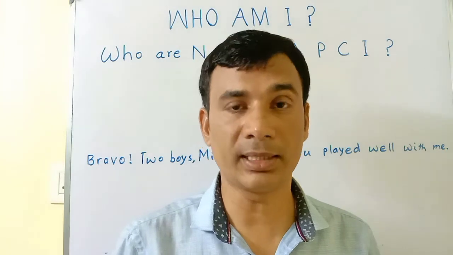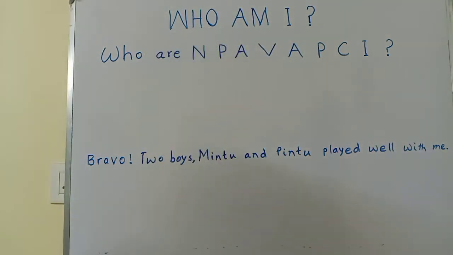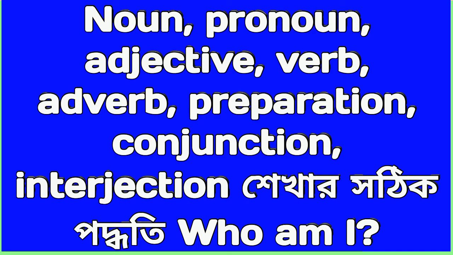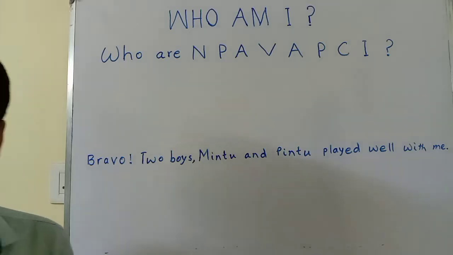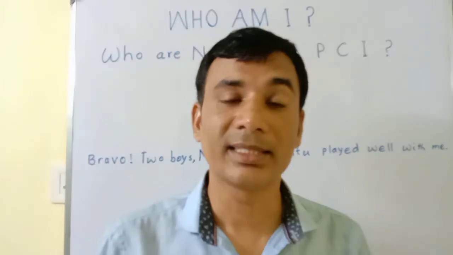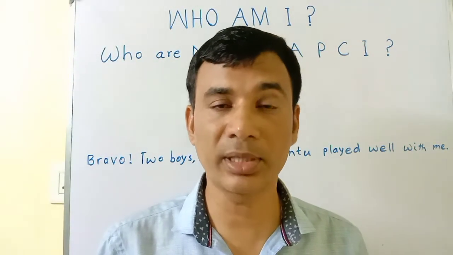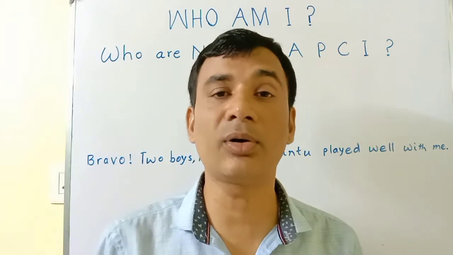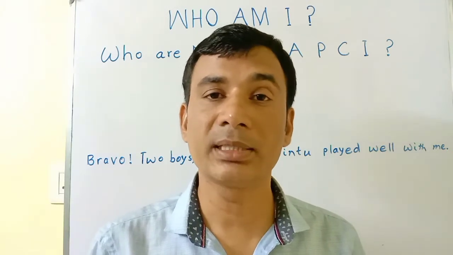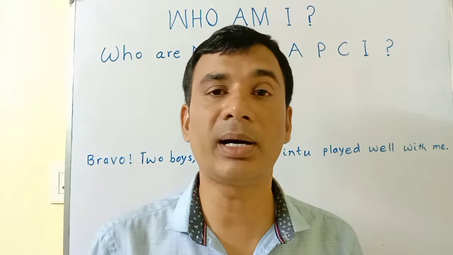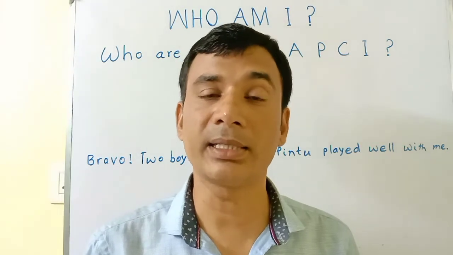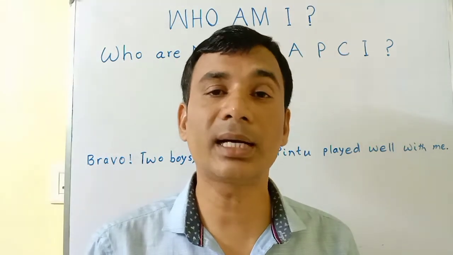Next come to who am I? I support all the family members in their joy and sorrow. Who am I? You are correct. He is the third servant of the family. When there is sorrow or happiness in the family, this member will join the family, and he is none but interjection.